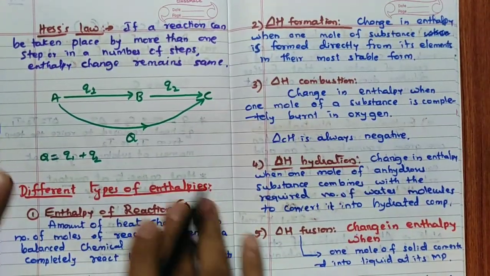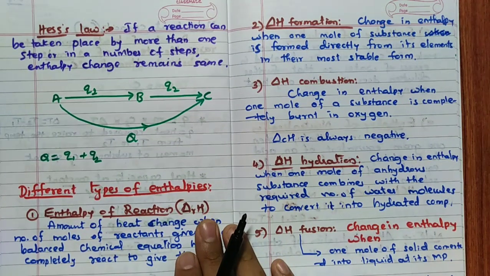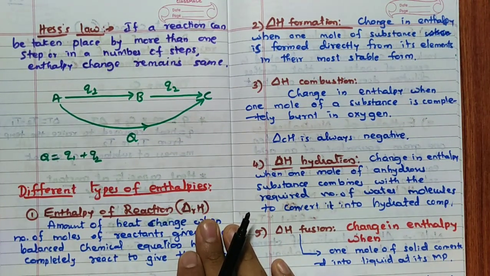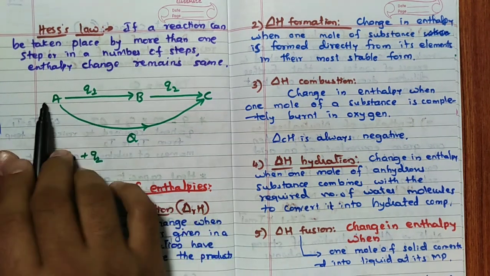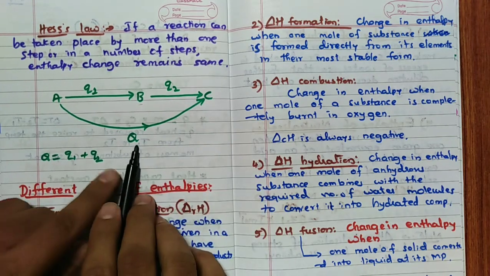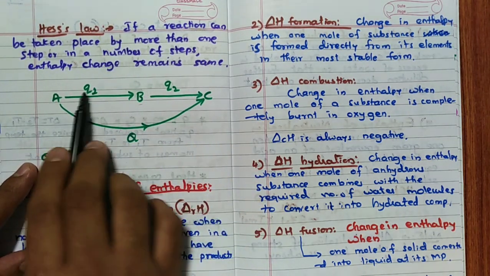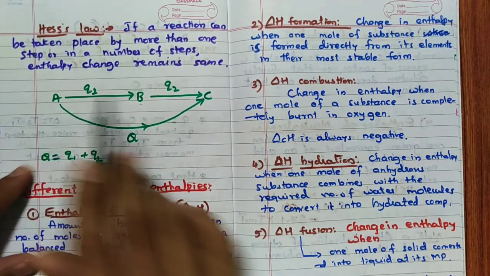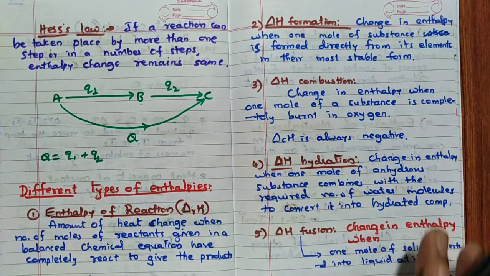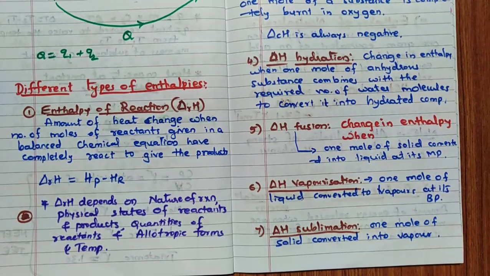Then Hess law, very simple. If the reaction can take place by more than one step, remember, then whatever the number of steps, the enthalpy change remains the same. For example, A to B, B to C. I want A to C. Q is equal to A to B, Q1, B to C, Q2. So Q is nothing but the sum of these, which means enthalpy remains the same. Remember that.